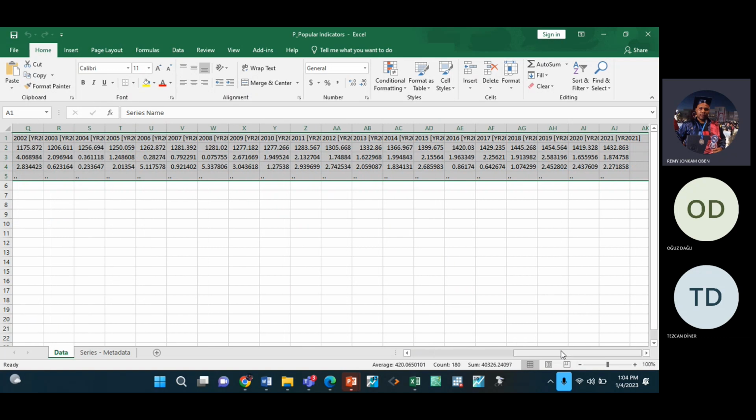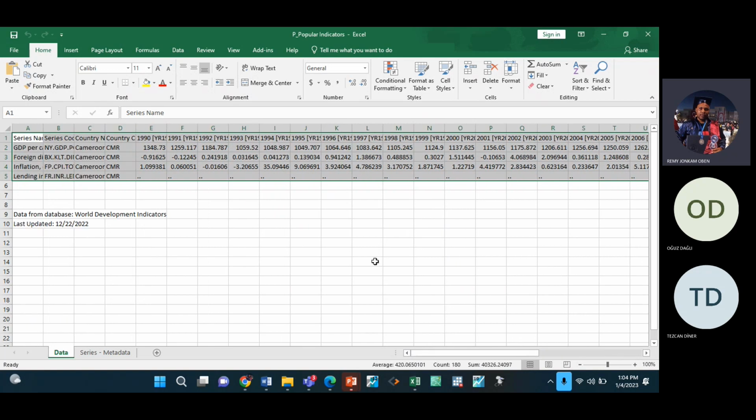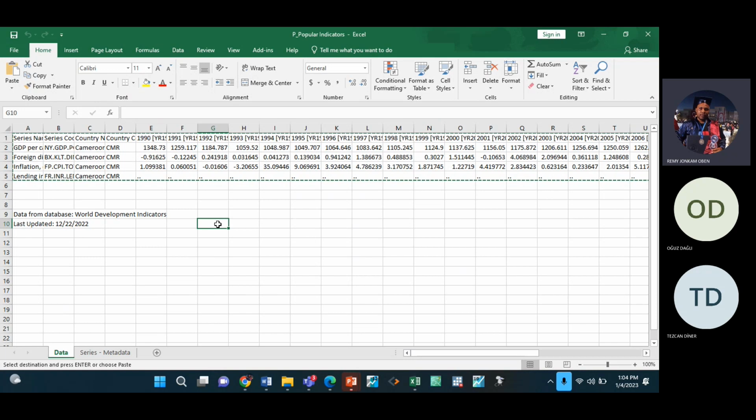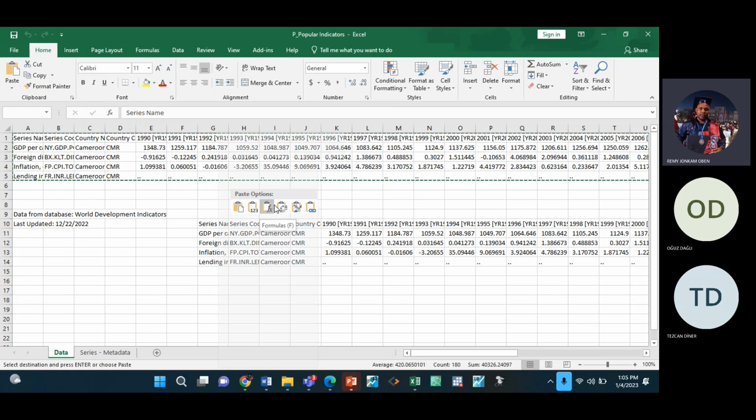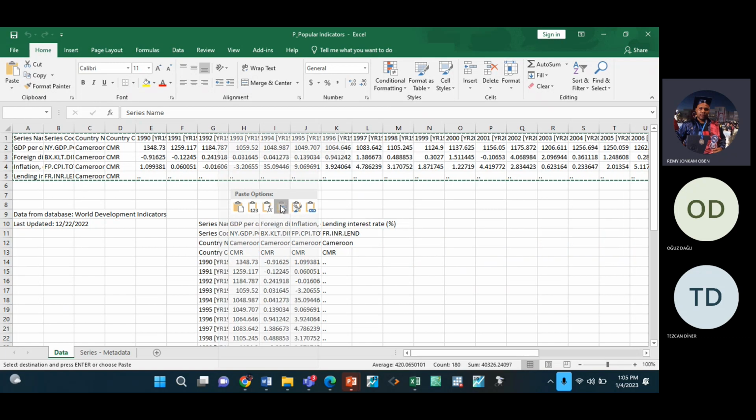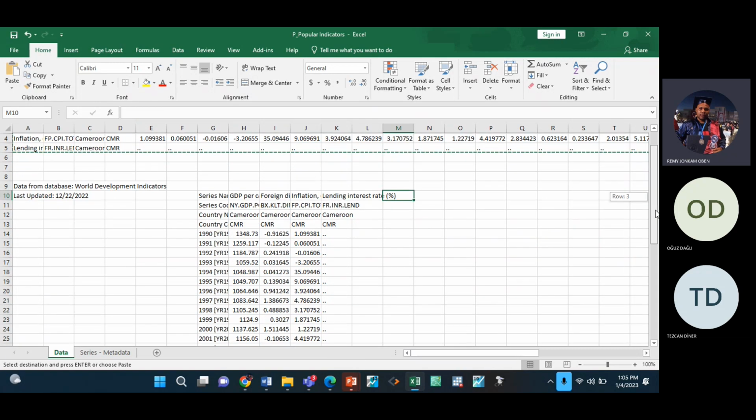Let me just show you how to transpose. So copy everything, then come to a cell down here, paste it. If you want to paste it, don't use keyboard, don't use Control V, use right click. Come to these paste options. You see there are 4 of them. Come to the 4th one, transpose. Click. You see your data comes in vertical format.